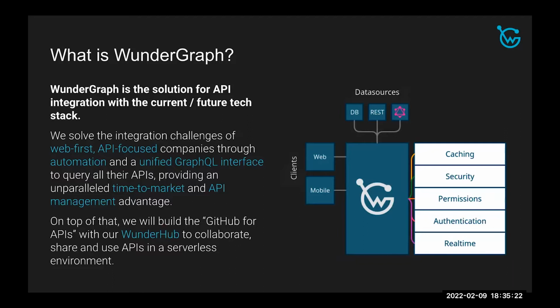What Docker is to applications, Wundergraph is to APIs. Docker made it possible to package applications as Docker images, which can be published on the Docker Hub and run on any machine. Here at Wundergraph, we're applying the same principle to APIs. You can package up APIs in the Wundergraph format and publish them to the WonderHub. Then as an API consumer, you could integrate one or more APIs with a single command. All of this is possible because we add this abstraction layer.